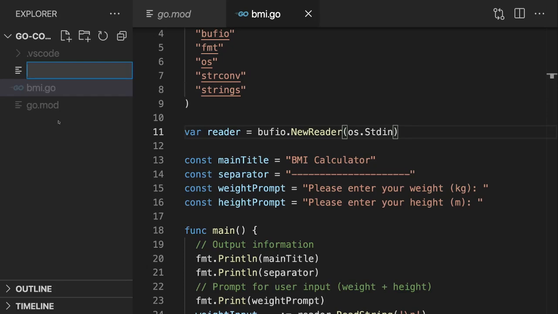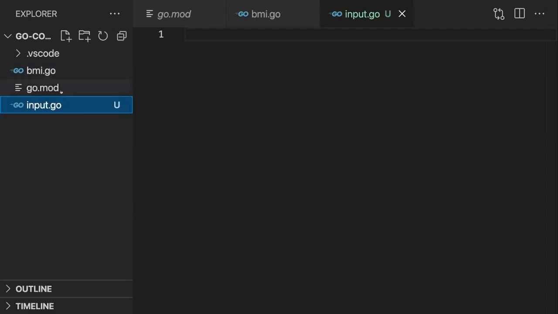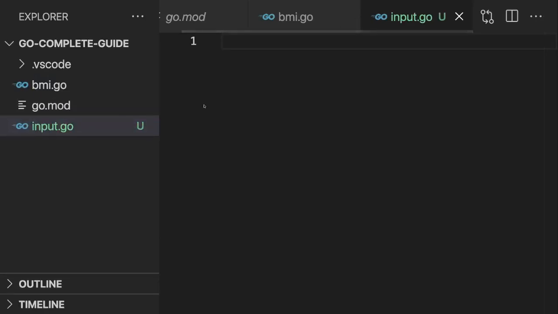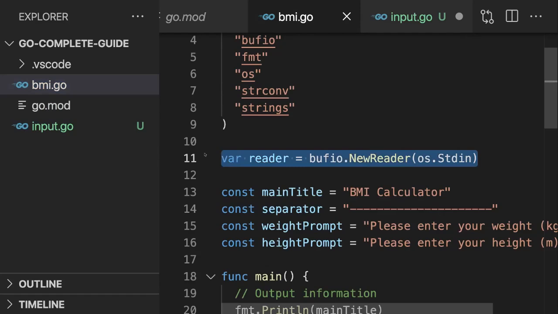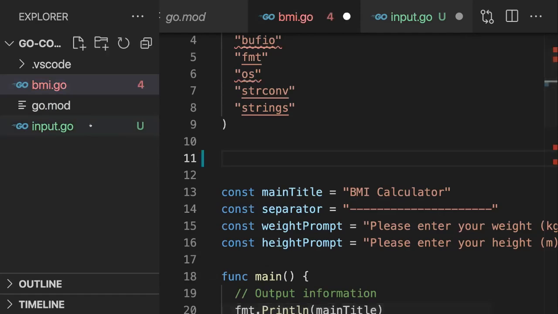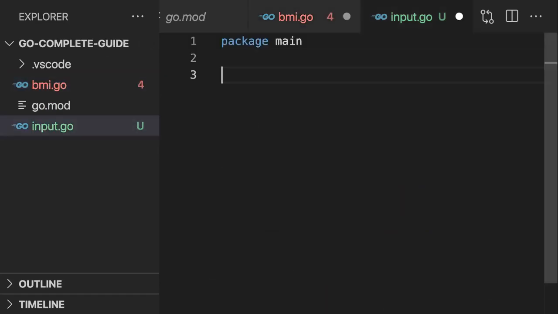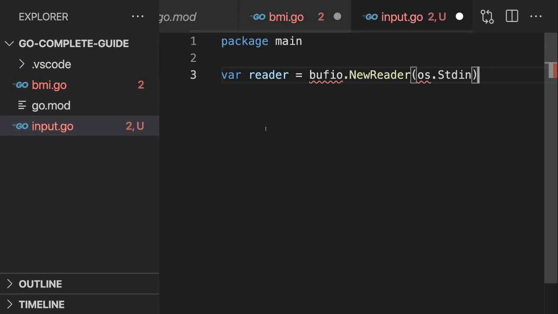Only new packages have to go into a subfolder. Files that belong to the same package should go into the same folder. And I'll name it input.go because this file should hold variables that deal with user input. And I'll add the package main instruction again here. And then I'll grab this reader variable, cut it from bmi.go, and add it in input.go.